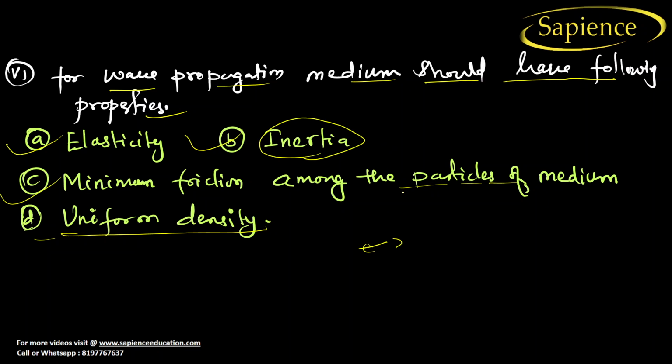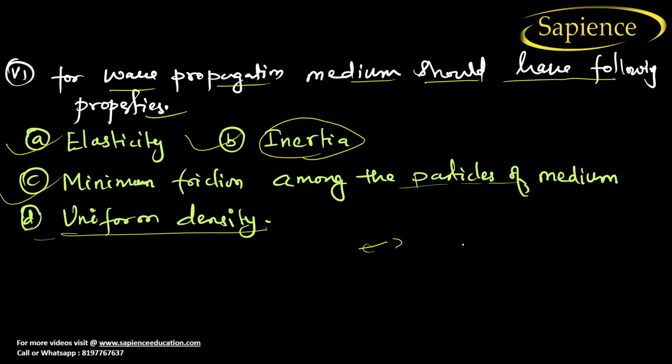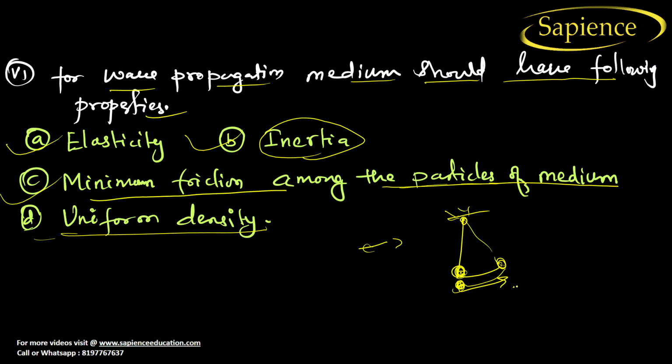Inertia. Inertia means what? Let us consider SHM. See here, if we put some energy into this bob, it will go in this direction. After a certain period, it will come back in this direction. Next is minimum friction among the particles of a medium. So there is a minimum friction required from the particles in the medium. See here, if the bob is moving, it should get the least friction so that it can move up and down. So the air should apply a small amount of friction to this bob, and uniform density.